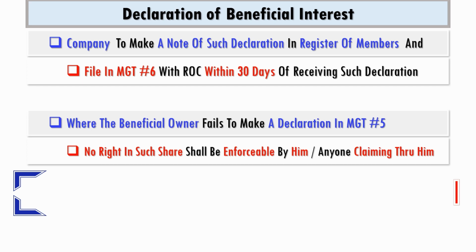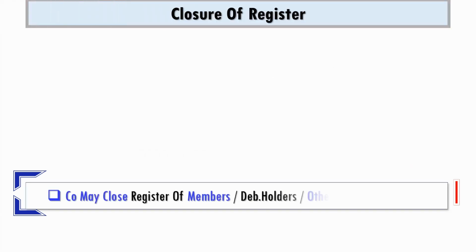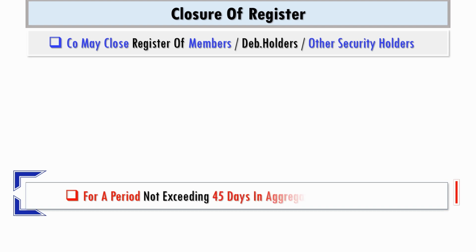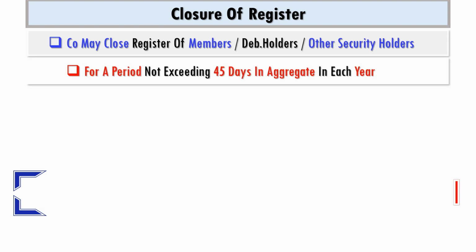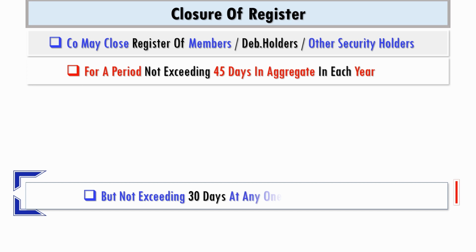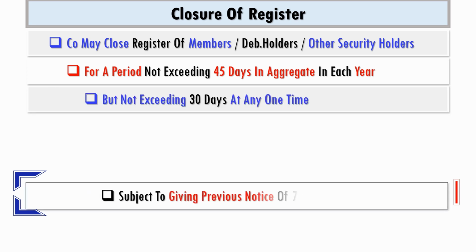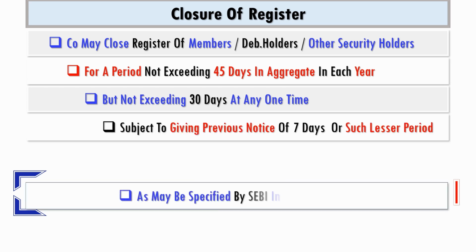The register of members, debenture holders and other security holders can be closed by the company for a period not exceeding 45 days in aggregate in every year, but it can be closed at one time for a maximum of 30 days, subject to a prior notice of 7 days or such lesser period as may be permitted by the Securities Exchange Board of India in case of a listed company.